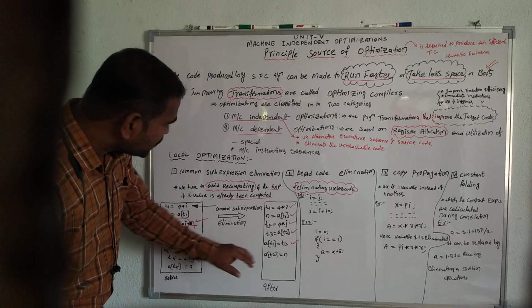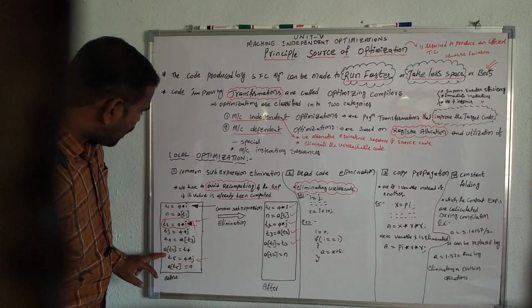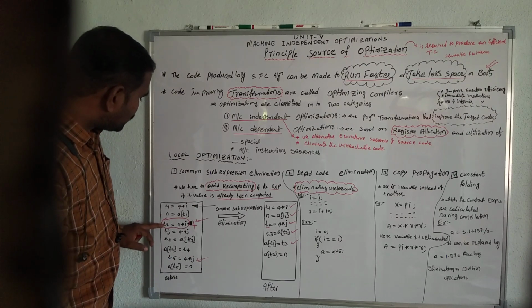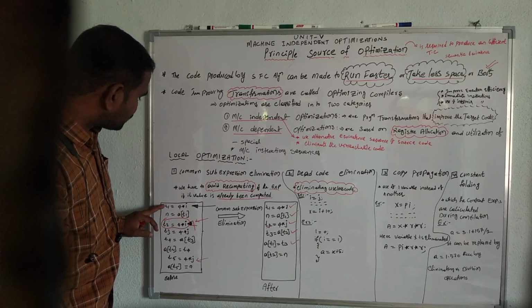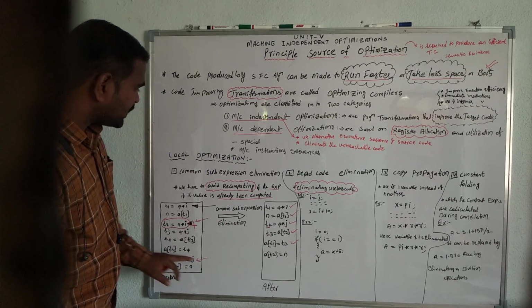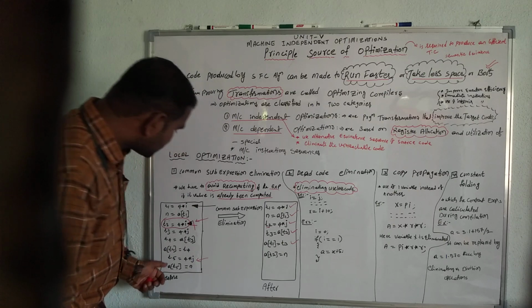So next what about here? A of T2 is equals to T4. So A of T2 means T2 and T1 both are same. That is why here A of T1 is equals to T4, meaning here T3. So that is why here the next statement is